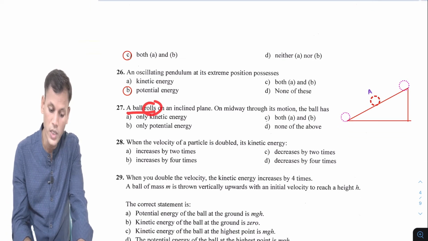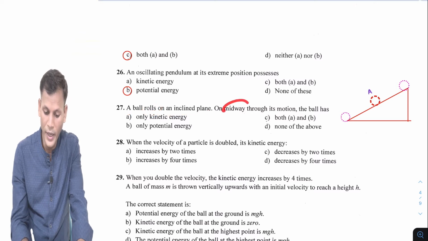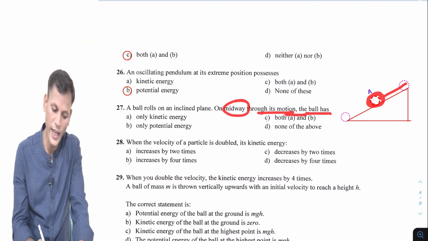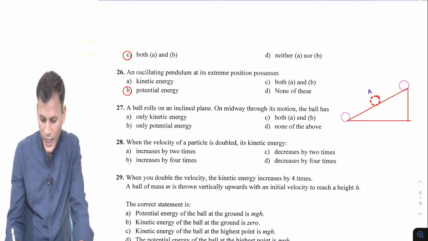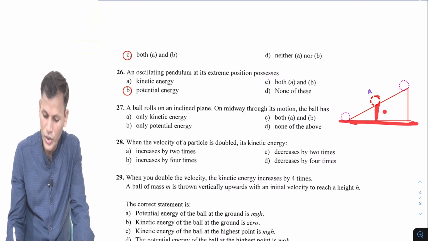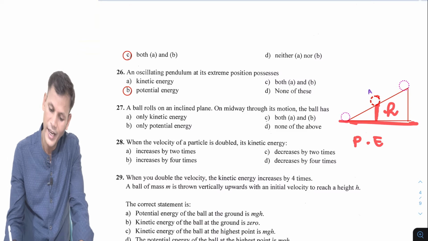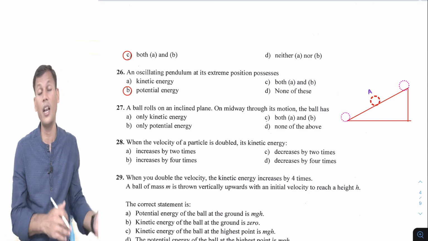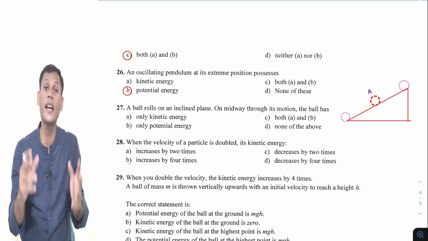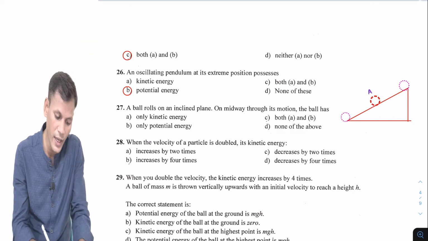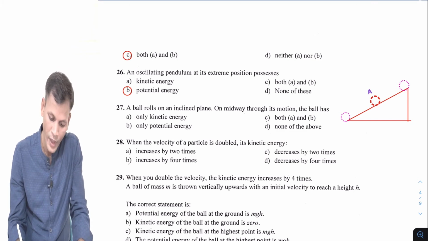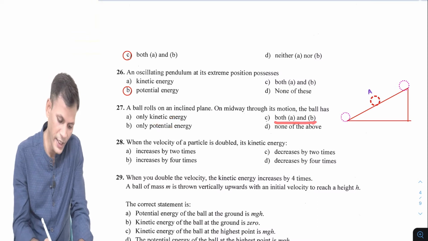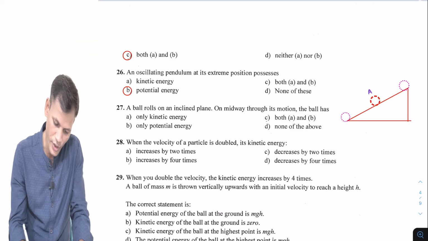They are talking about this. A ball rolls on an inclined plane, on midway through its motion. This is midway through its motion. The ball has which kind of energy? It has some height from the ground level, so it will have potential energy, and still it is moving with velocity, so it will have kinetic energy. So it will have both kinetic as well as potential energy at midway position. So the answer will be kinetic as well as potential. So both A and B, that will be the option.